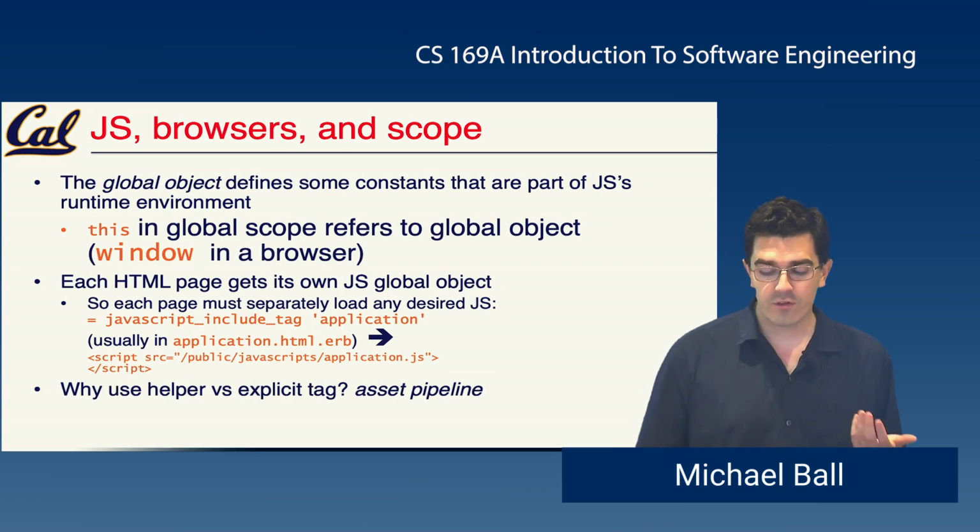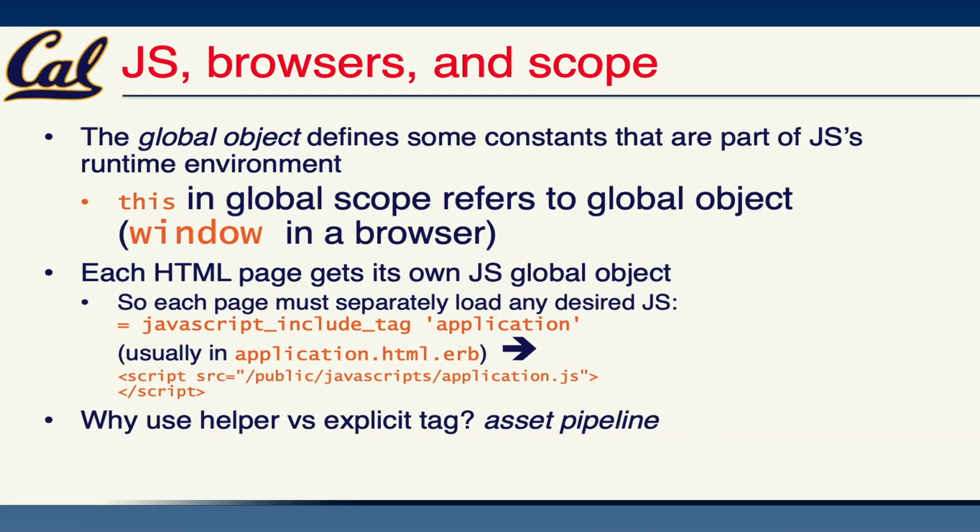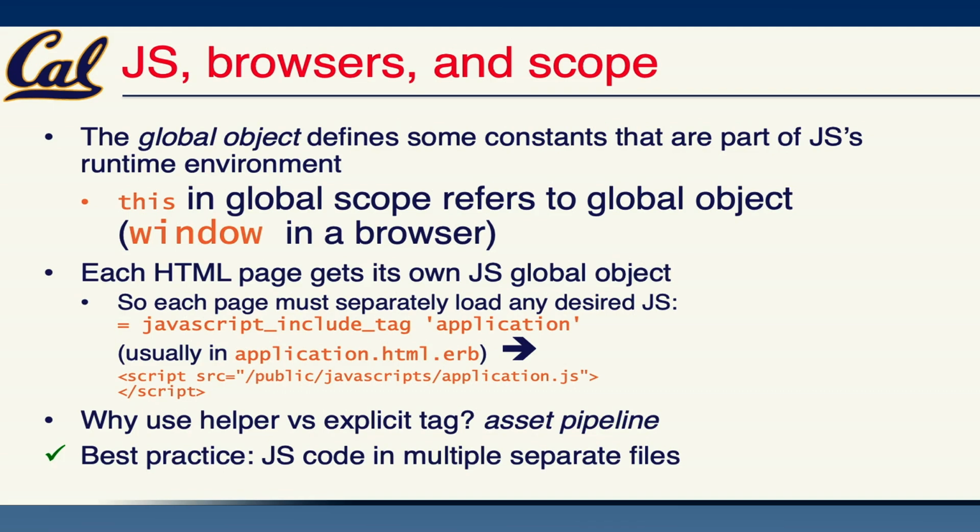In Rails, there's the asset pipeline amongst other sort of parts of the process that build this file. And for the most part, you can use it pretty transparently. You don't need to know the details of exactly how Rails compiles the file. But if you need to change those, the functionality is there. The best practice is to separate JavaScript components into multiple files and to load things when you need them. The Rails asset pipeline helps with that.